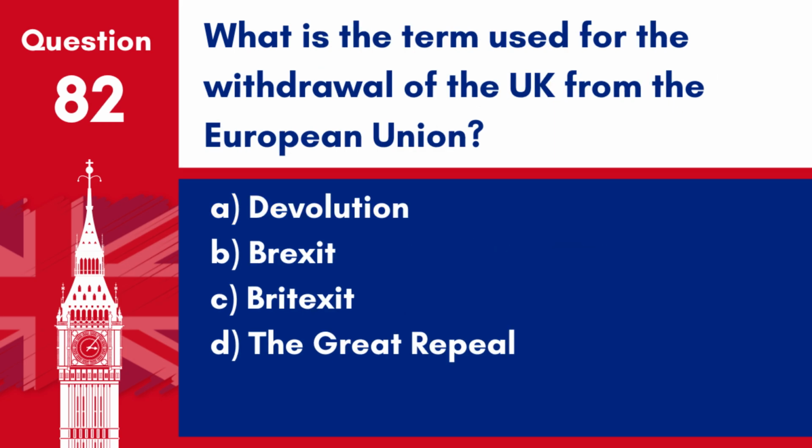Question 82. What is the term used for the withdrawal of the UK from the European Union? A. Devolution. B. Brexit. C. Britexit. D. The Great Repeal. Answer B. Brexit. This term, a portmanteau of British exit, refers to the UK's decision to leave the European Union.